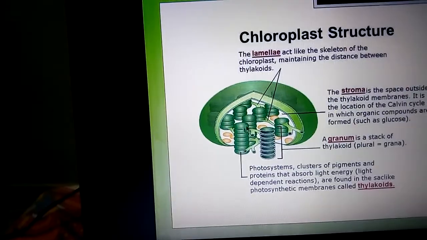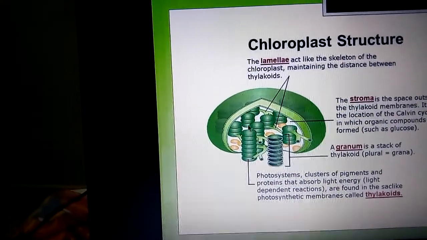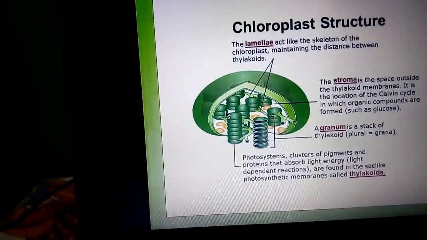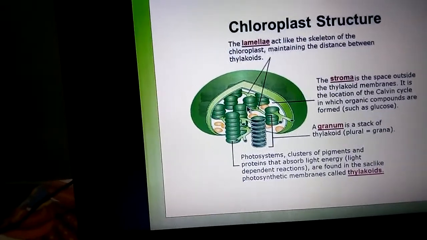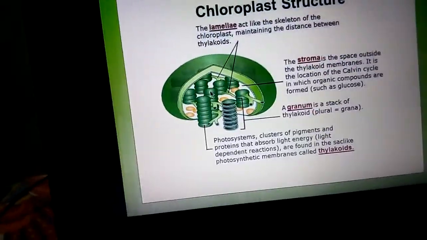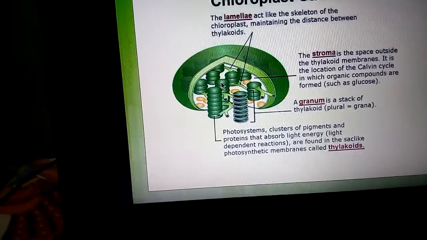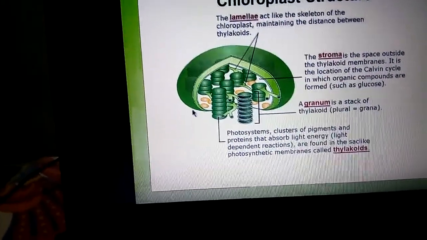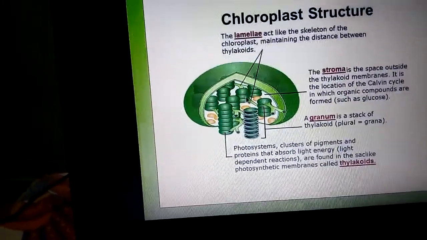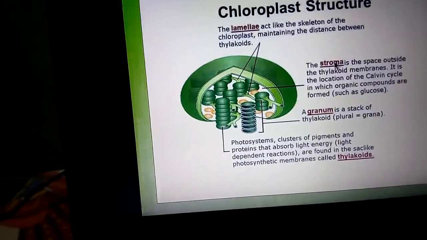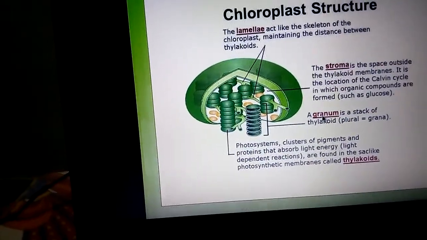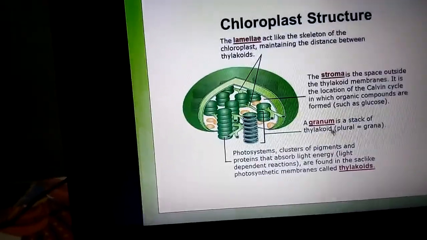Now we know about the inner part of the plastid, meaning what is present inside the chloroplast. The inner space is divided into two regions. What are the regions? One is stroma, another one is grana.